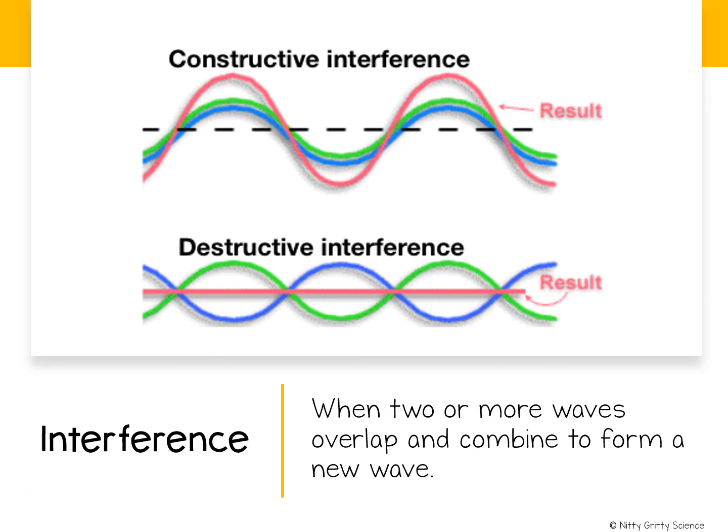Now, in compressional waves, constructive interference occurs when two compression waves overlap. Like in a sound wave, you will produce a louder sound. Destructive interference in compression waves will cause a decrease in loudness when compression and rarefaction are combined.